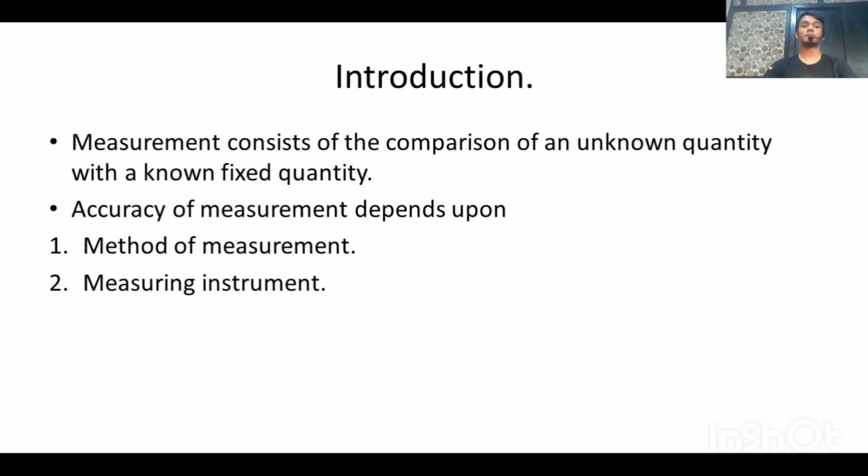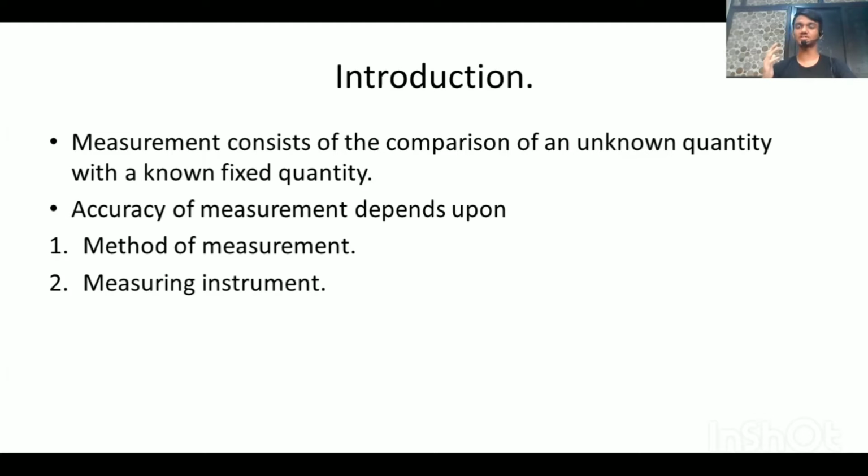Introduction. Measurement. What is measurement? Why do we feel the need to measure something and how do we do it? Measurement consists of comparison of an unknown quantity with a known fixed quantity. For example, if I ask you to measure the length of the window in your house, how will you do it? You will use a measurement tape. The measurement tape is a known fixed quantity.